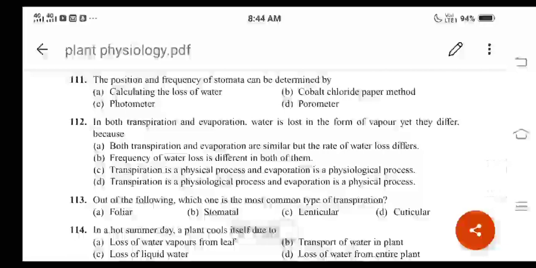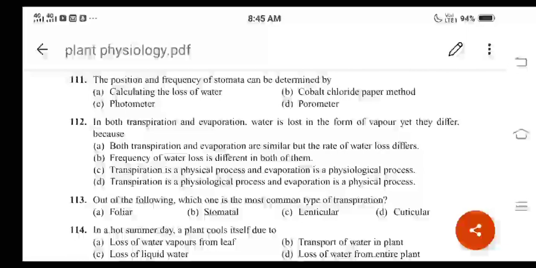The position and frequency of stomata can be determined by calculating the loss of water, then the cobalt chloride paper method, then the third one is photometer, then the fourth one is porometer, right? And remember, the position and frequency of stomata can be determined by the experiment called the cobalt chloride method. Okay, cobalt chloride paper method, right? So option B is the correct answer. And here remember, porometer is different, photometer is also different.